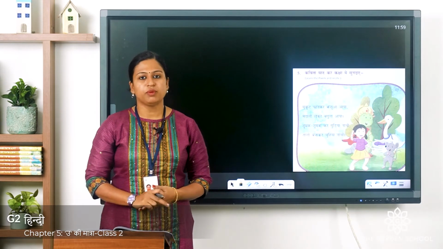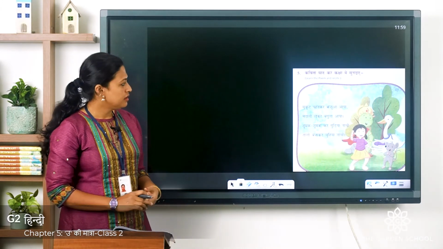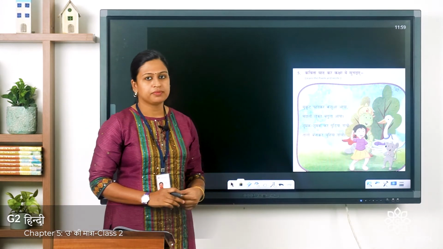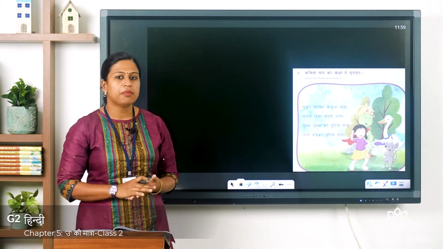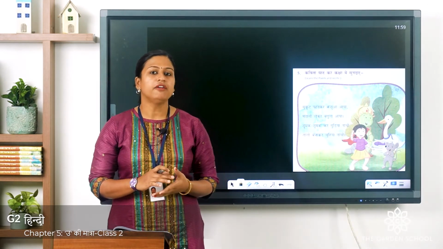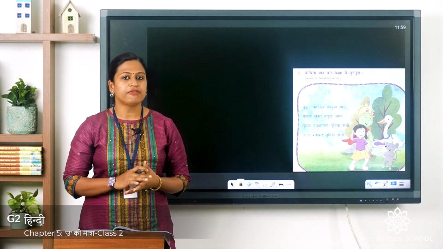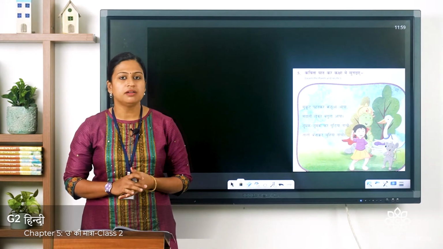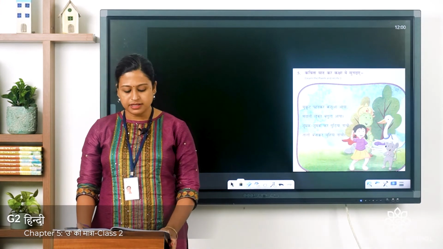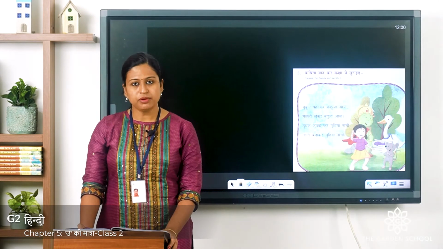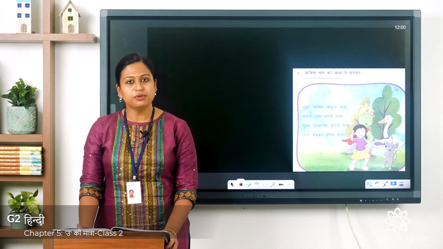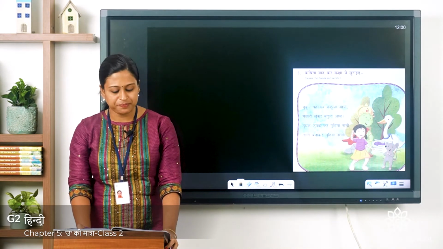Next, the fifth one. You can see a short poem. This poem is about Gudiya and her friends. Gudiya is the name of a girl and her friends are tortoise, heron and the rat. So, I am going to read this poem and you have to read it along with me.